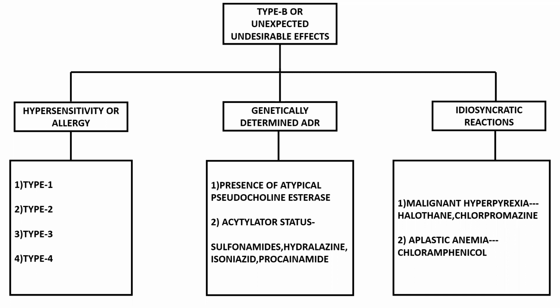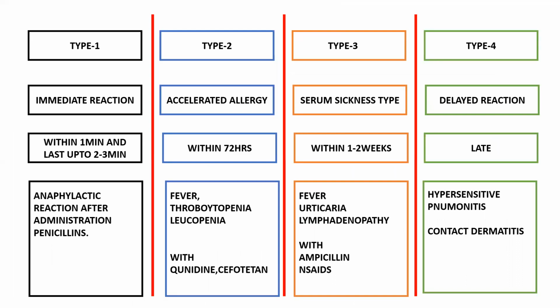And then idiosyncratic reaction examples: malignant hyperpyrexia, which is caused by halothane and chlorpromazine. And next, aplastic anemia caused by chloramphenicol. All these things, aplastic anemia, acetylator status, atypical pseudocholinesterase, and halothane, you will be learning in your subsequent lectures. I told you, and again I am saying, just as of now, you remember these names. Next, coming to these hypersensitive allergic reactions, type 1, type 2, type 3, type 4.